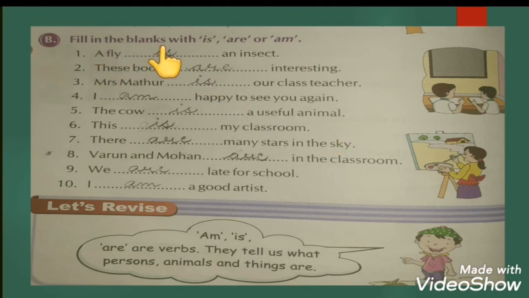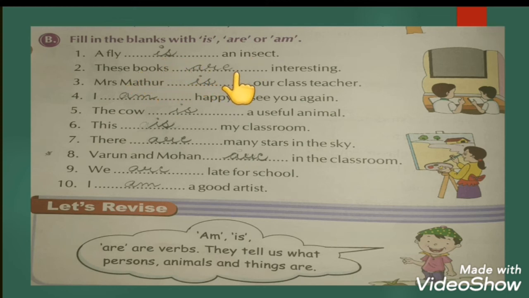Fill in the blanks with is, are or am. We have to fill the sentence with the word is, are or am. A fly is an insect. Here we are talking about only one fly, that is singular, so that's why we use is here. These books are interesting.